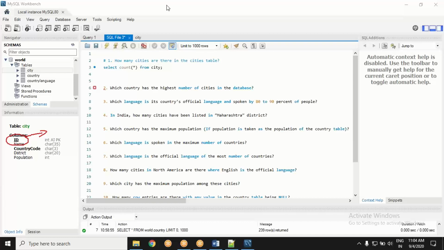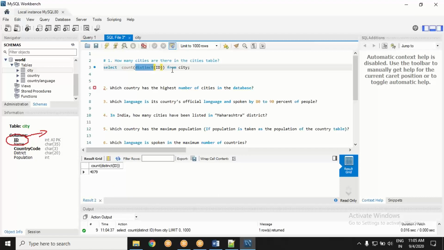And even with the primary key, you can do a better thing. You can use the distinct clause. Even if there is some repetition, it will omit the repetition and count only the unique values. So even if by mistake a row is repeated for, say, city number 5, and there are multiple rows for city number 5, it will count this ID 5 only once. However, you get the same answer, but this is the way you start thinking and start writing the query.